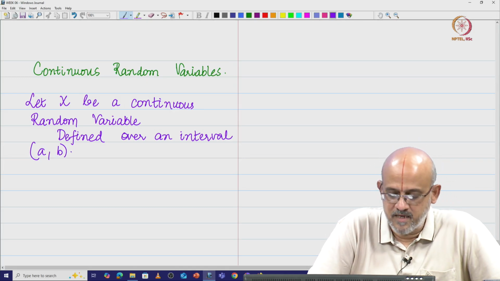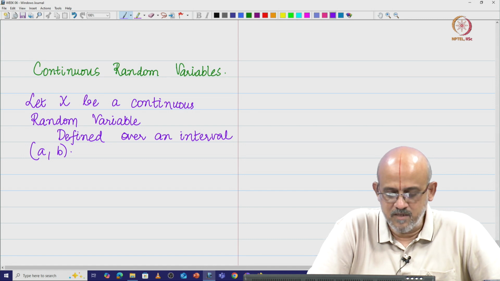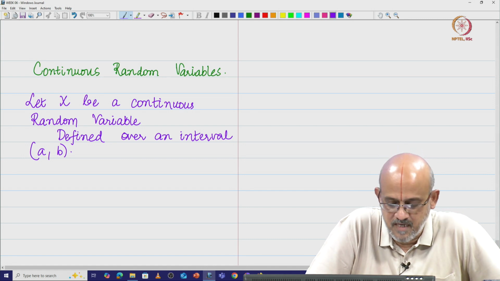Right, this is defined over an interval (a, b). Now, what we want to do is characterize this continuous random variable. So, how do we go about doing this?